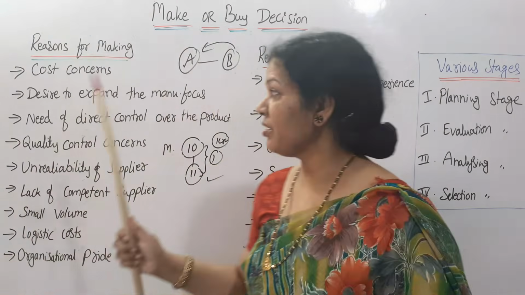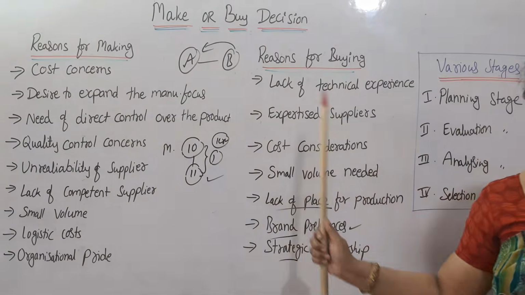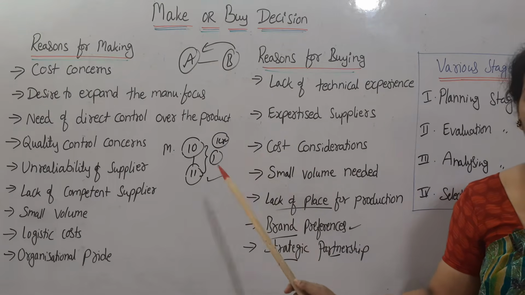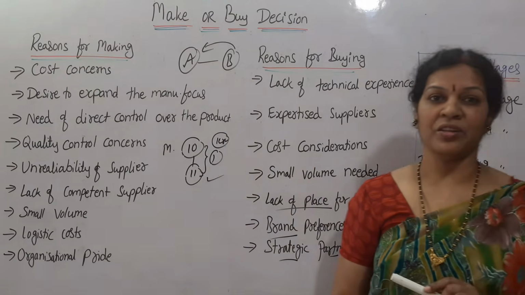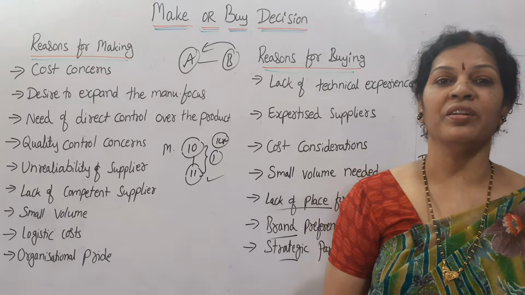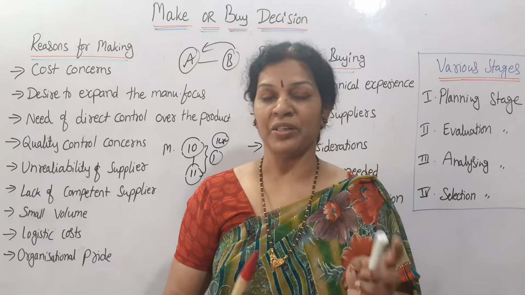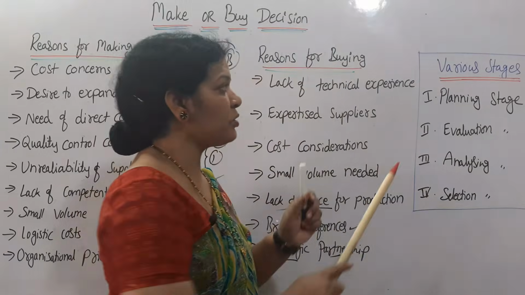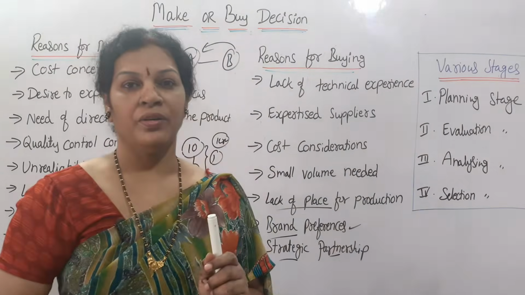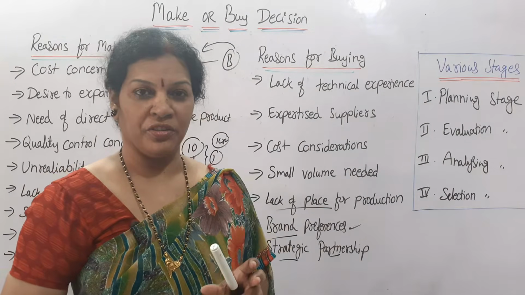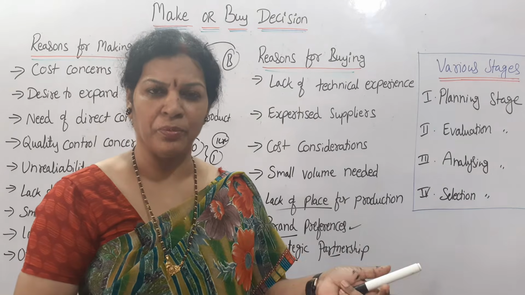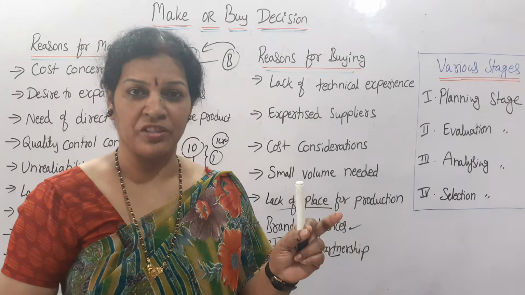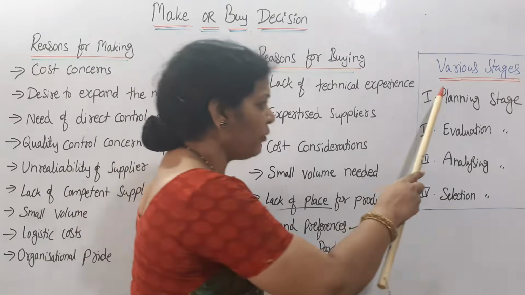Shall we make, shall we buy? Different reasons are there. If you know the reasons, then only you can go ahead whether to buy or to make. And now you must know the various stages of make or buy decisions. If you want to make or if you want to buy, what are the stages? What is the procedure? Only 4 stages are there.